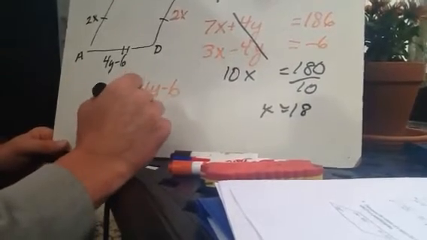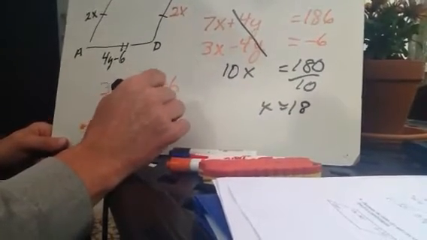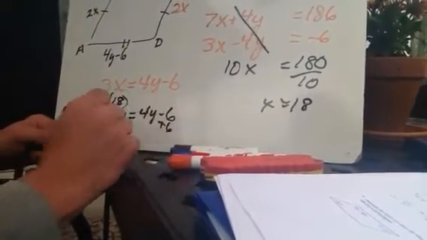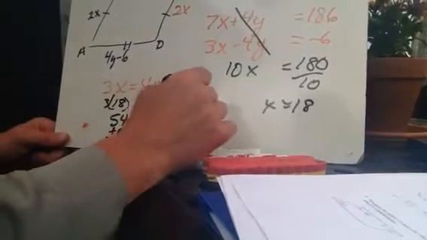Okay. Equals 4y minus 6. Do you agree with that? Add 6. 60. So we're going to add